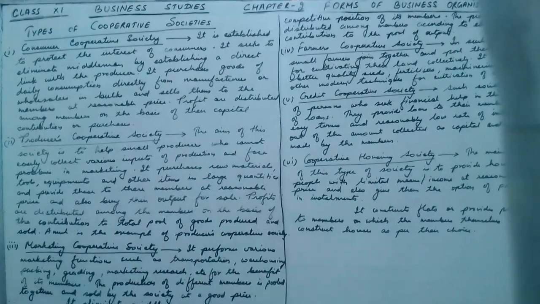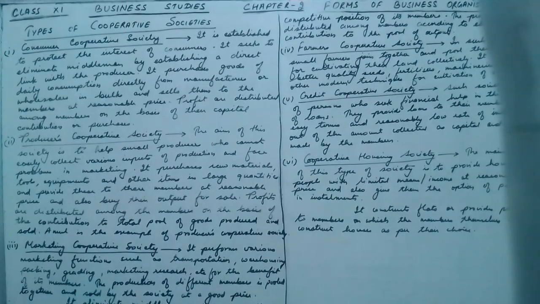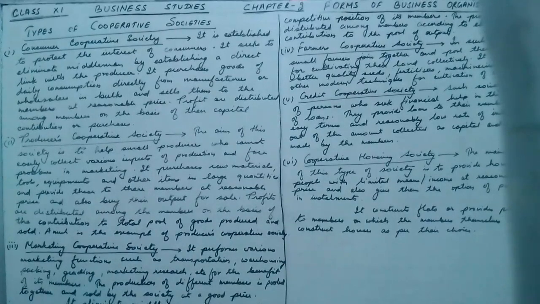Point number 6. Sixth type of cooperative society, cooperative housing society. The main aim of this type of society is to provide houses to people with limited means, income at reasonable prices, and also give them the option of paying in installments. So what is the main aim?